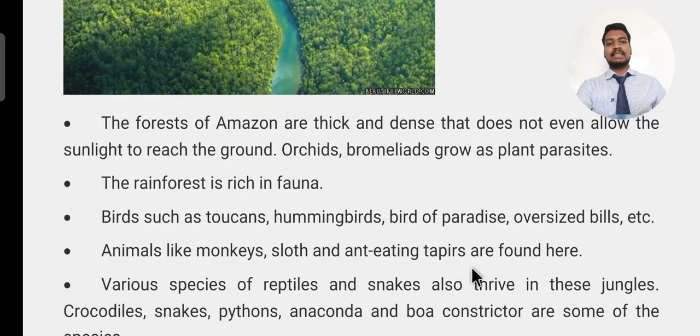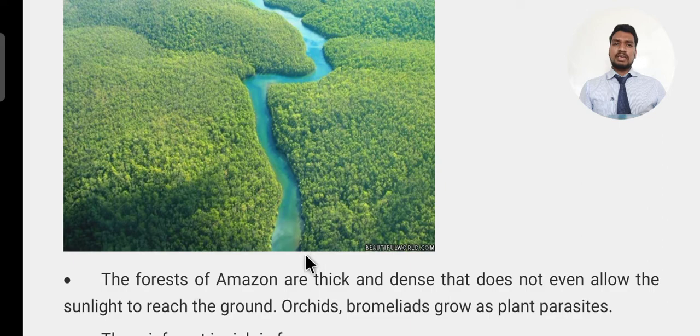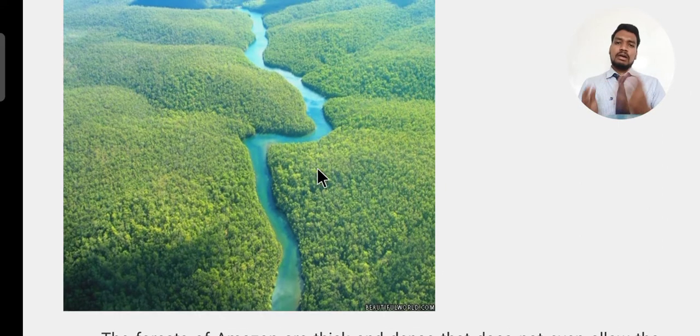The ant-eating tapirs are found here, the animals and the birds. Various species of reptiles and snakes also thrive in this jungle. Crocodiles, snakes, pythons, anacondas, boas and constrictors are some of the species. The Amazon basin has many different snakes. You can find the anaconda in this Amazon basin.